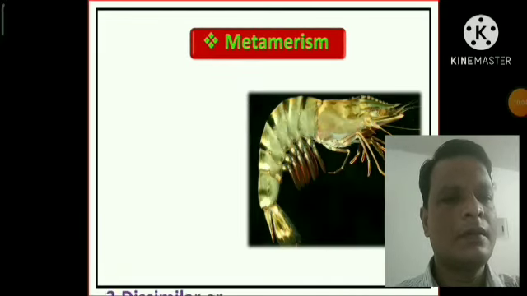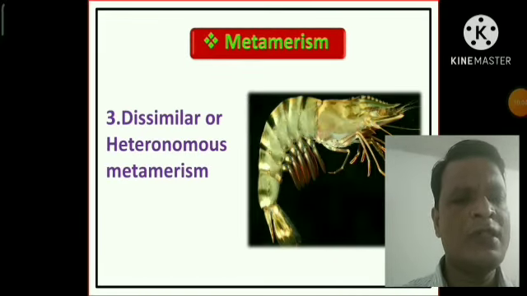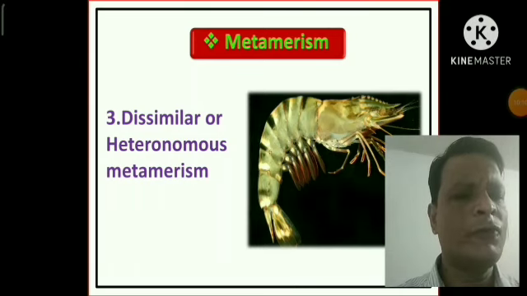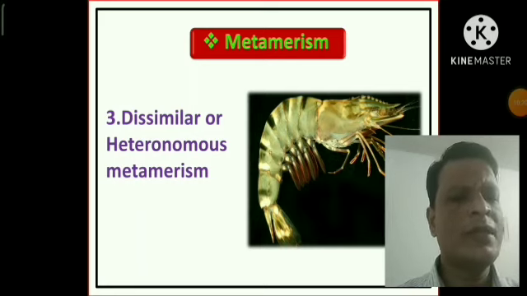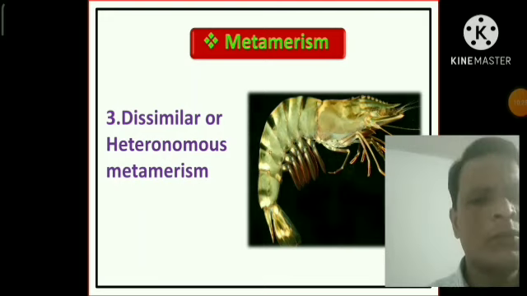And the dissimilar or heteronomous metamerism. In the case of arthropods, if you see the figure here, this is the prawn. The prawn body consists of some segments, but all the segments are not similar in structure. So this kind of metamerism is called heteronomous metamerism.